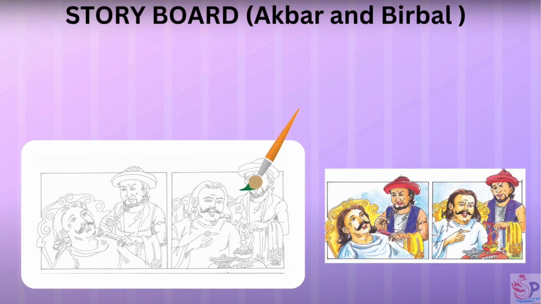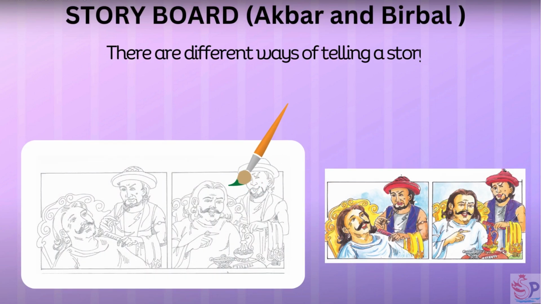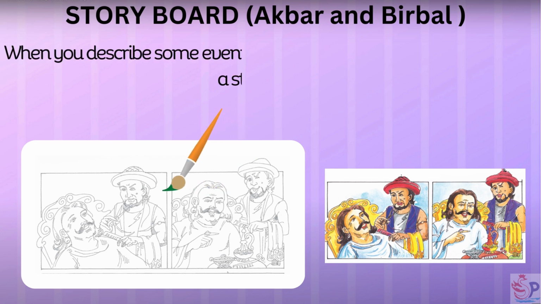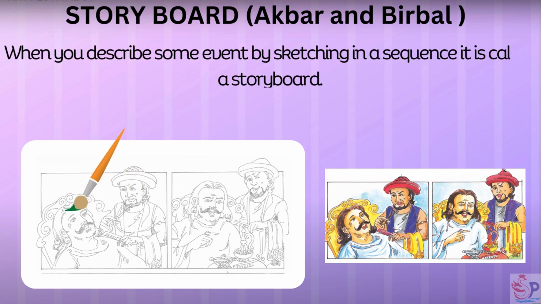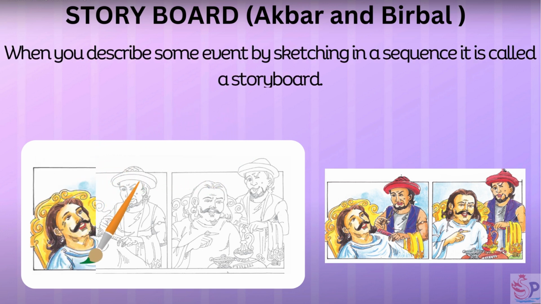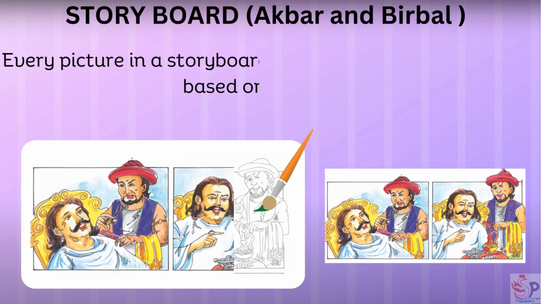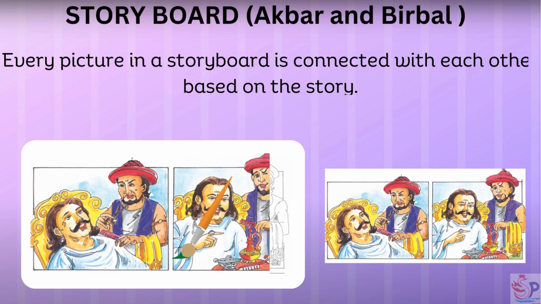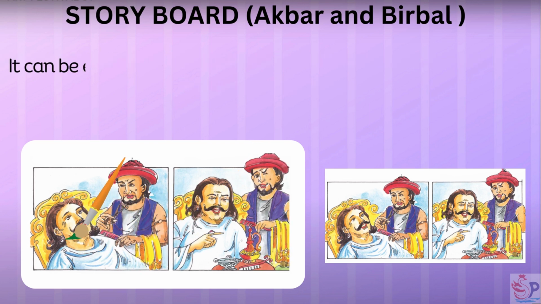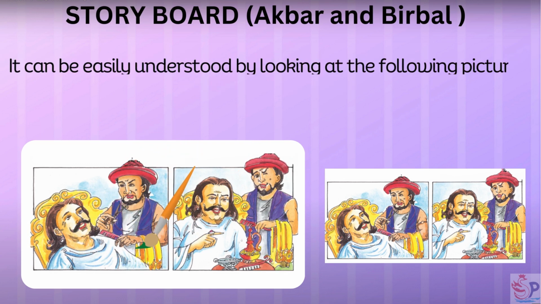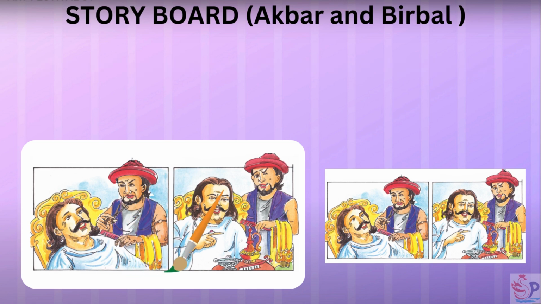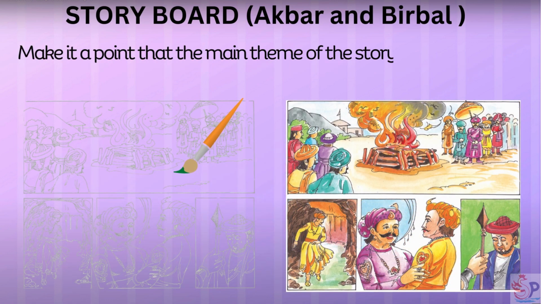Storyboard. Akbar and Birbal. There are different ways of telling a story. When you describe some event by sketching in a sequence, it is called a storyboard. There could be 3 or more pictures in a storyboard. Every picture in a storyboard is connected with each other based on the story. It can be easily understood by looking at the following pictures. Make it a point that the main theme of the story should be clear.